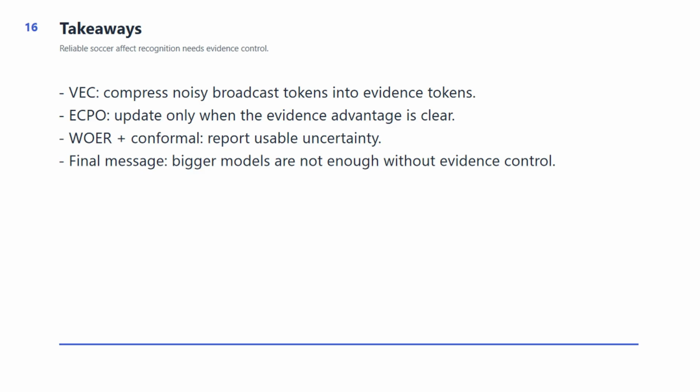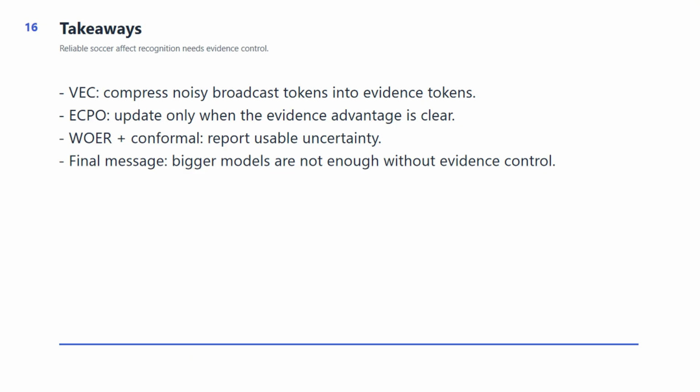The takeaways are threefold. First, VEC compresses noisy broadcast tokens into compact evidence tokens. Second, ECPO updates the model only when the evidence advantage is clear.